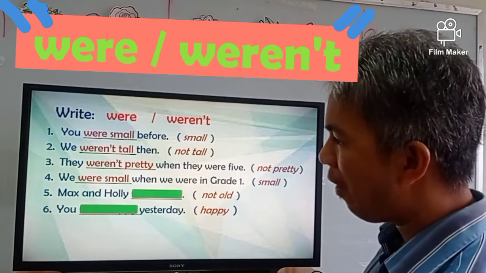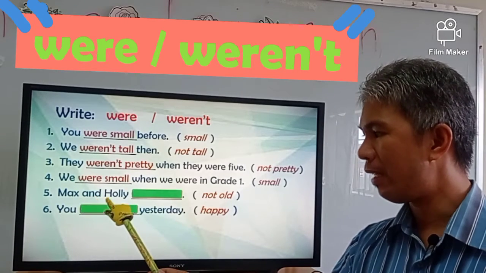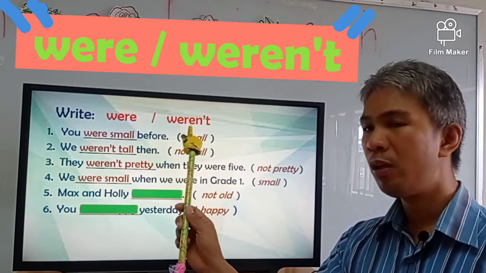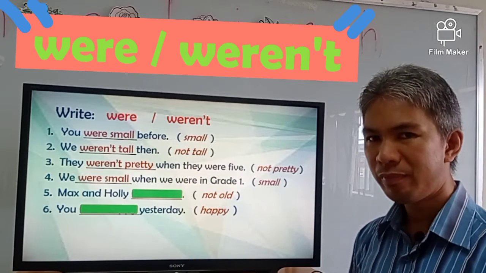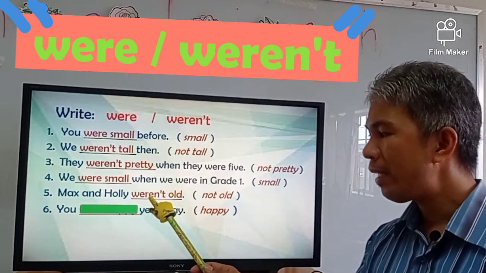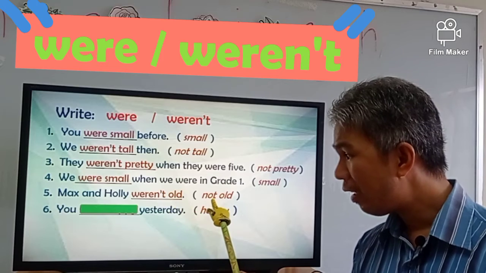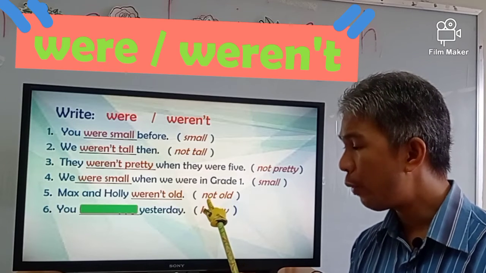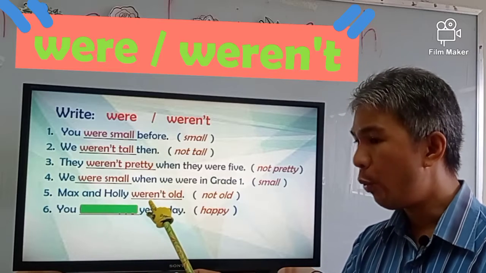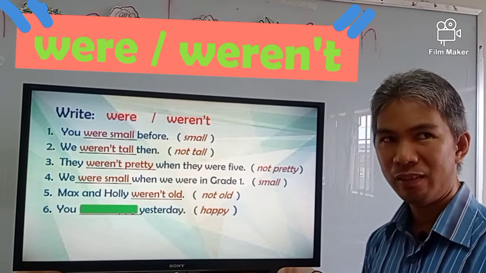Let's go to number 5. Max and Holly, not old, were or weren't. The correct answer is weren't old because not old. You are going to use weren't. So Max and Holly weren't old.